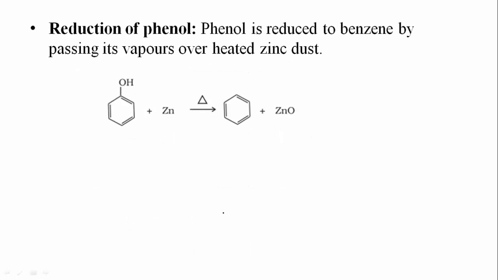Then another method is reduction of phenol. Phenol is reduced to benzene by passing its vapors over heated zinc dust. So when phenol vapors are passed through zinc dust, then it will form benzene, one of the important methods to prepare the benzene. Remember this. So reduction of phenol in presence of zinc dust will give benzene. So these are some methods to prepare the benzene.